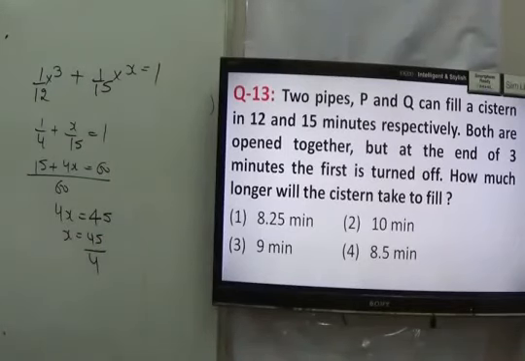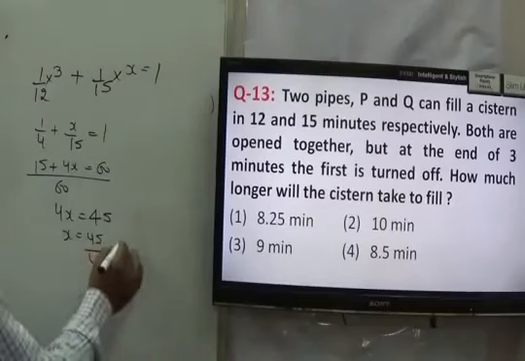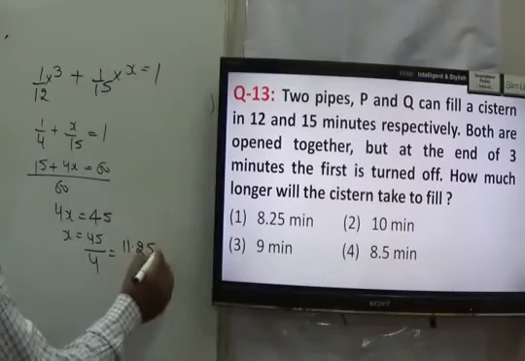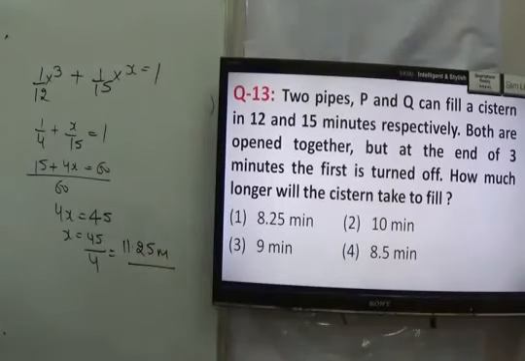Right? So we can just solve it and find the value of X. Here we can take this value as 11.25 minutes. And the question is, how much longer will the cistern take to fill after turning off the first tap? It means 11.25 minus 3. Your answer is 8.25 minutes. The answer to this question is 1, that is 8.25 minutes.